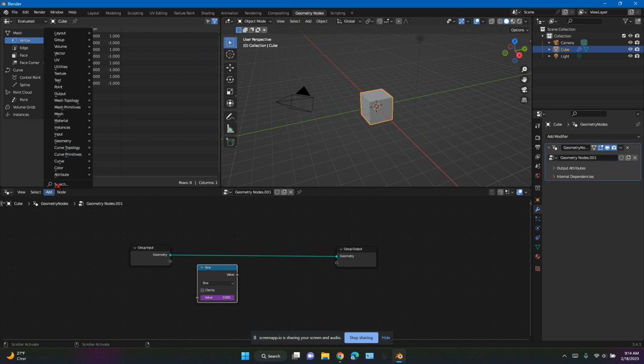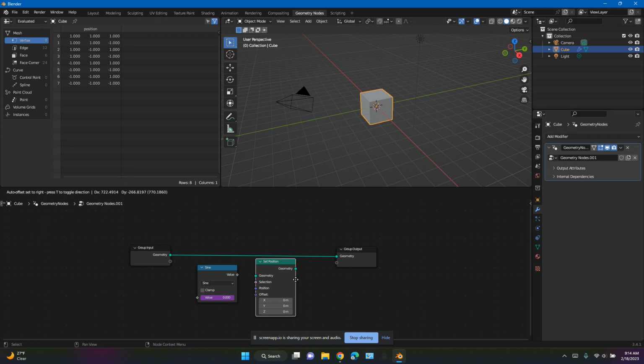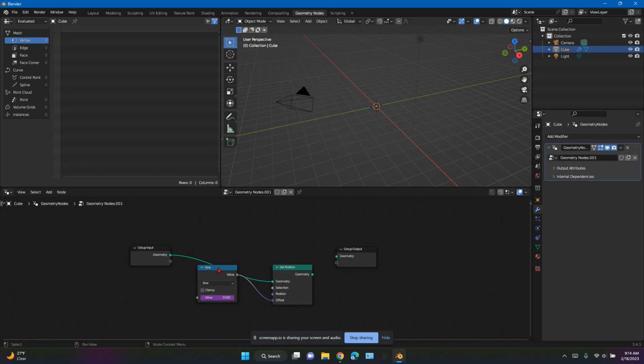And then you're gonna go to Shift A or add, and then do set position. Geometry will be the group input, and then unhook the group output, and then put the offset to the sine value, and then put the geometry to the group output.